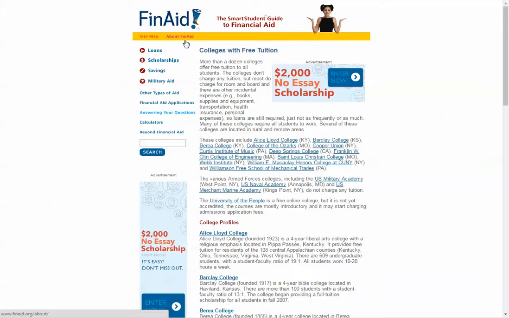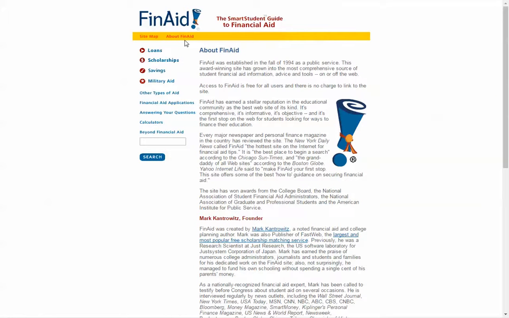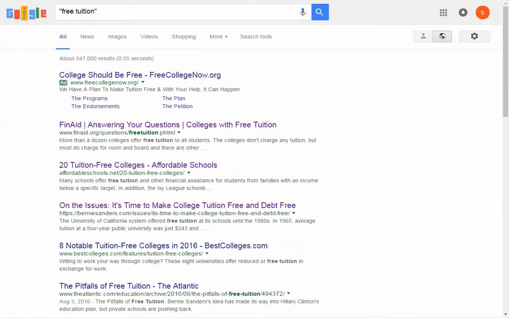If a site offers an About page, it might help you determine whether it desires to give quality information or if it is trying to promote a cause or a product. This .org site appears to offer information that could be useful to prospective college students seeking to enroll somewhere, but since we want information about the concept of free tuition, we won't find what we want here. Let's try another site, affordableschools.net.